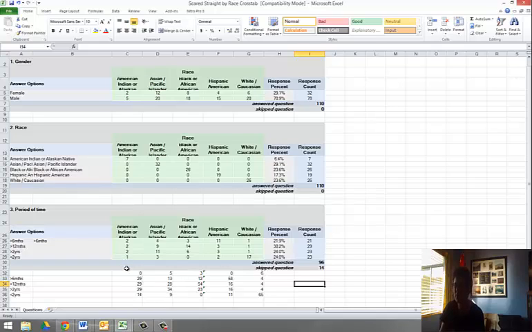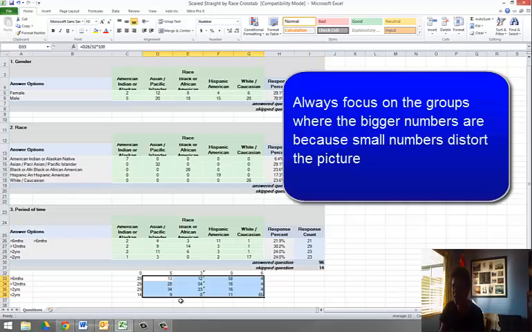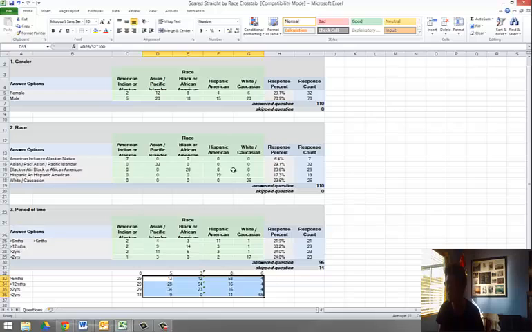Now I'd be very, very careful of reading too much into the American Indian, and these groups like Asian Pacific Islanders. These and Black African American and Hispanic American, you'll see that there's some real patterns and tendencies that these groups are actually reoffending at a different rate to another group that's there. So I'm expecting you to be able to talk about that and maybe even illustrate that in a graph. Now if you were going to illustrate it in a graph, you would need to look at this column here, which is the easy one to do it.